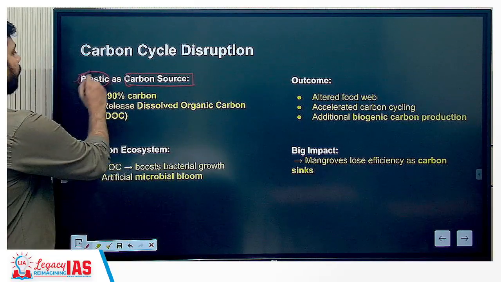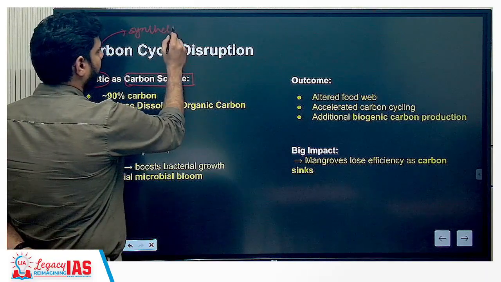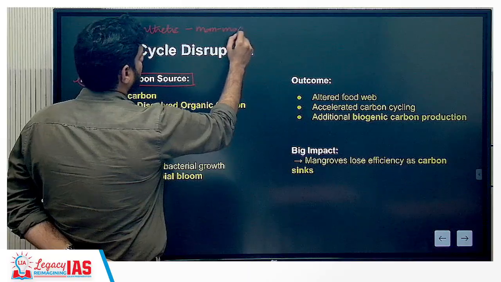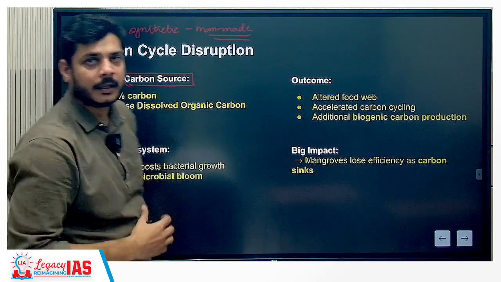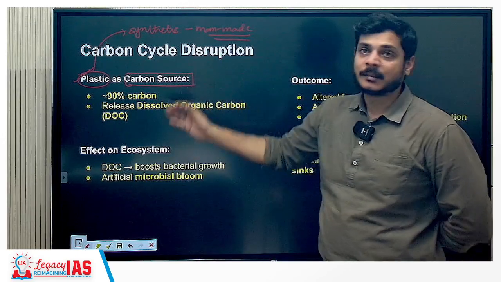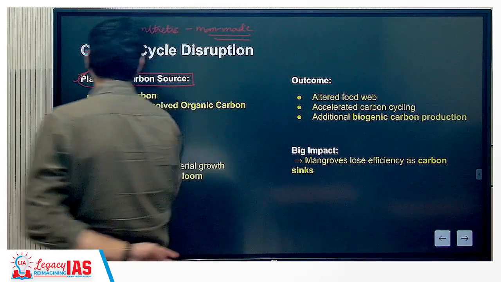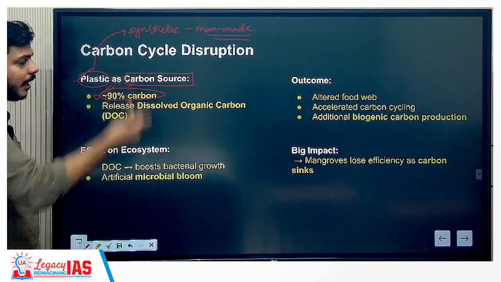But plastic is something that is synthetic in nature. Synthetic meaning it is man-made. Because of this, you will find that it has now replaced, or become much more dominant as a carbon source when we talk about the carbon cycle of the oceans. So 90% of the carbon is being sourced from plastics itself. You have read about the carbon cycle.